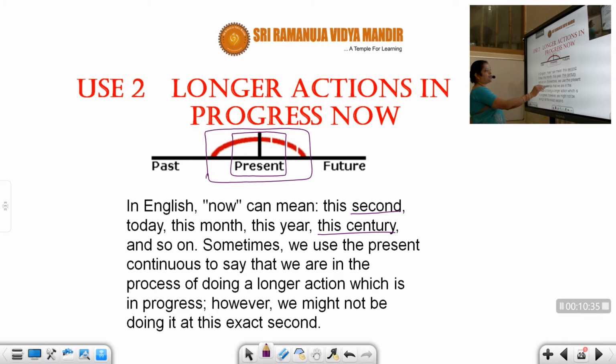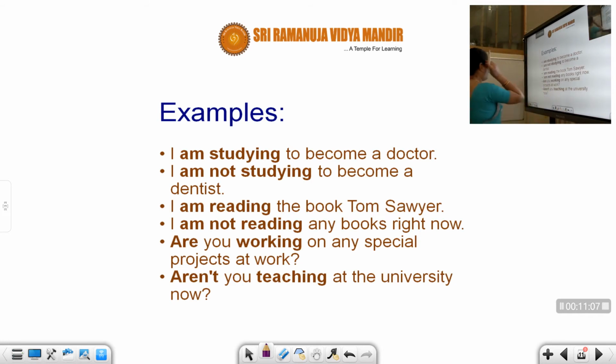However, we might not be doing it this exact second. This exact second I'm not doing. I'm working here means I'm continuously working for years. So then also I'm using present continuous. So it is not right now what you're doing, but you are doing continuously for a period of time. So that is also present continuous. That is rule 2.